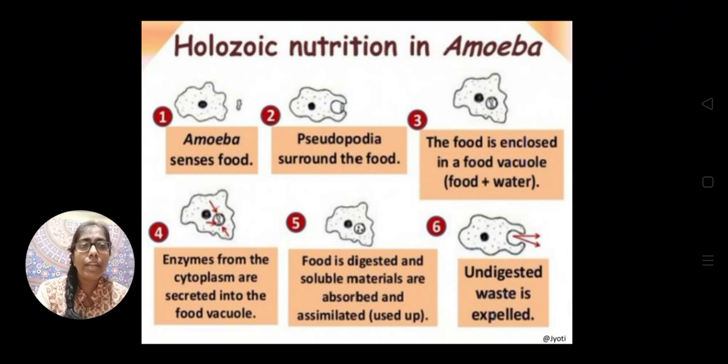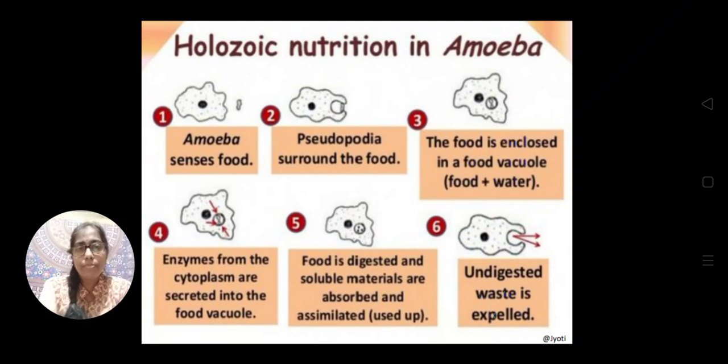Now the food particle is enclosed within a vacuole, a spherical structure that is called the food vacuole. So the food vacuole now contains the food and water. This is shown in diagram 3.